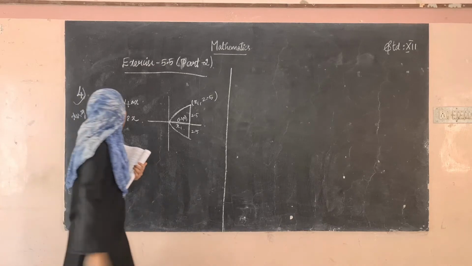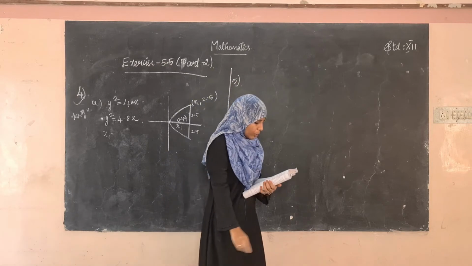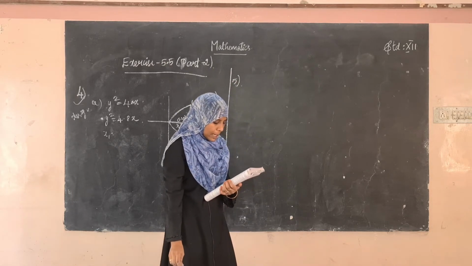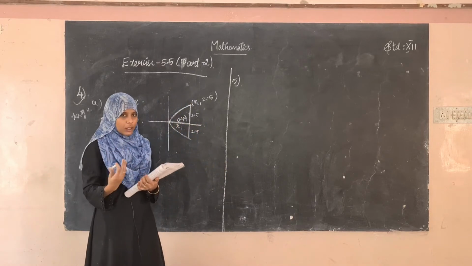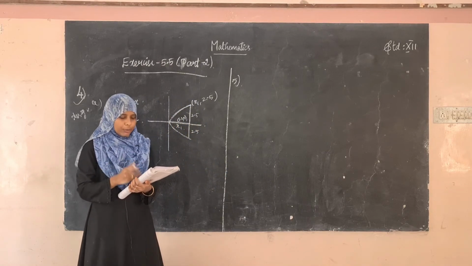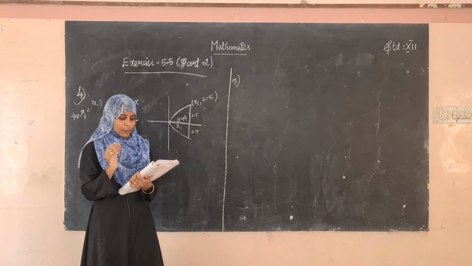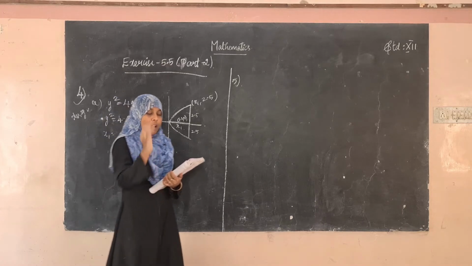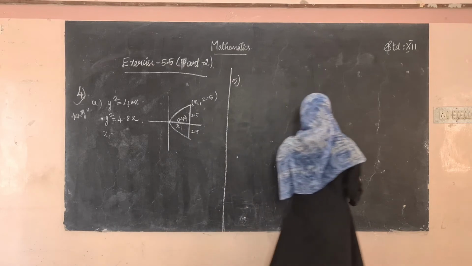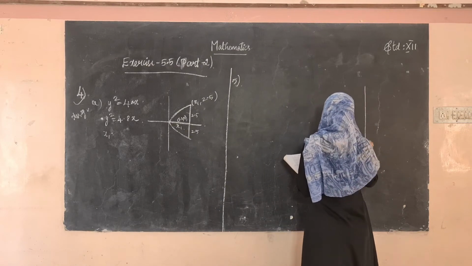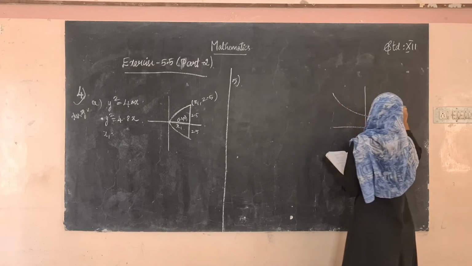Now let us see the fifth sum. A parabolic cable of 60 meter position of the road bed of a suspension bridge is positioned as shown below. In the book they have given the figure. Vertical cables are to be spaced every 6 meter along this position of the road bed. Calculate the lengths of the first two of these vertical cables from the center. This is going to be the parabolic section, and it is about the suspension bridge.